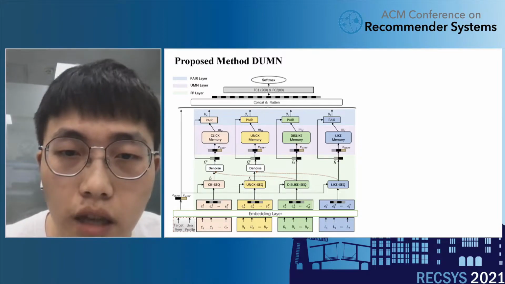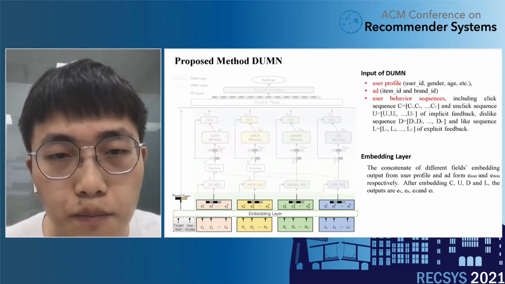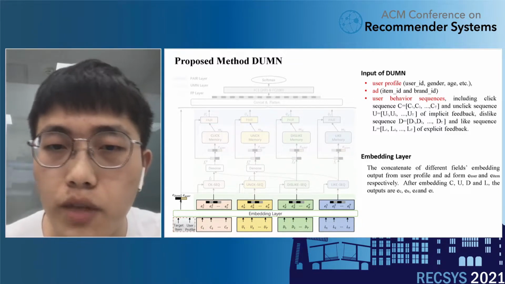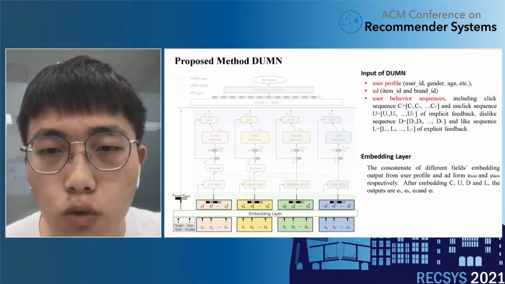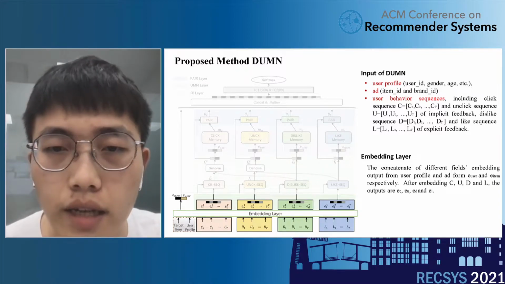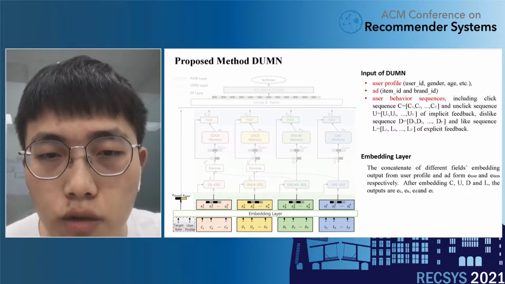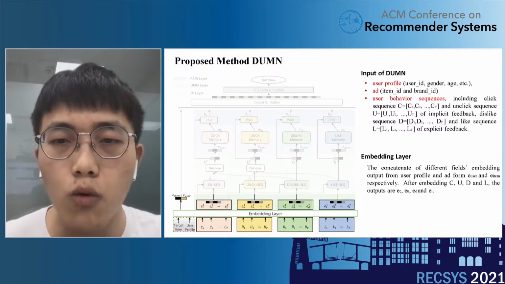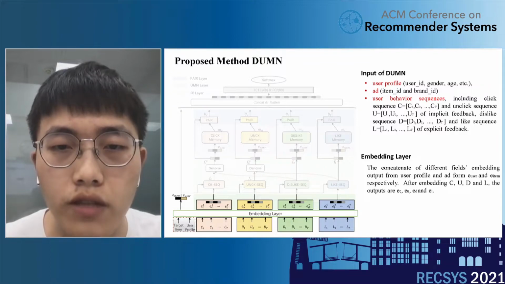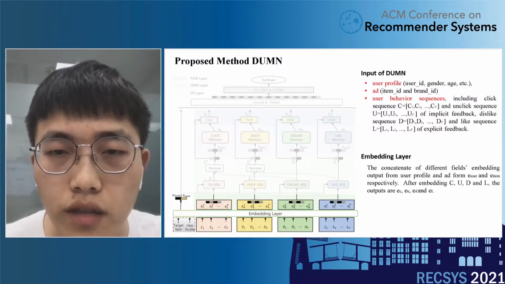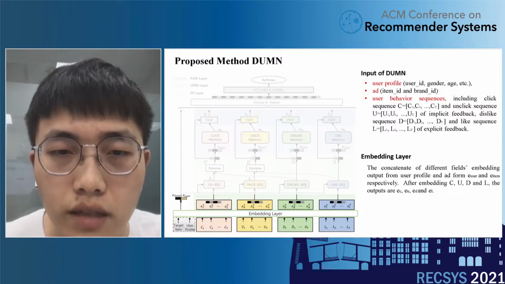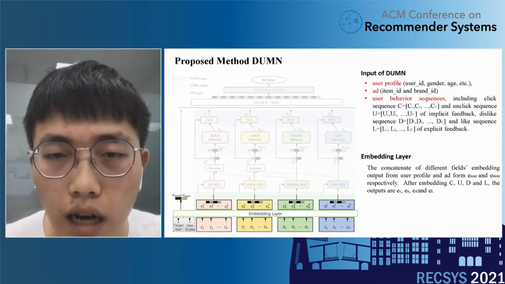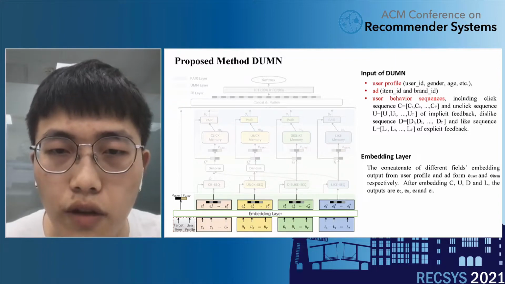Now, we present the details of the DUMN network. The input of the DUMN network can be divided into three parts, including the user profile, the target AD item, and the user behavior sequences. A user behavior sequence is a list of items. In our work, we model 4 kinds of behavior sequences, which are click sequence C and unclick sequence U of implicit feedback, dislike sequence D, and like sequence L of explicit feedback.